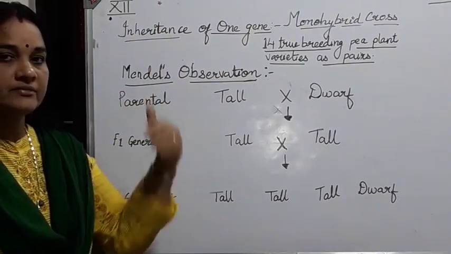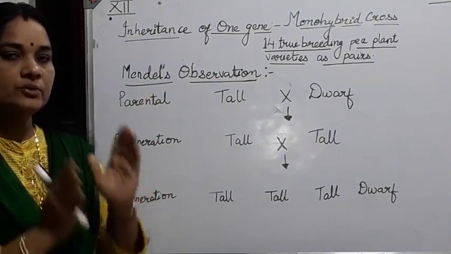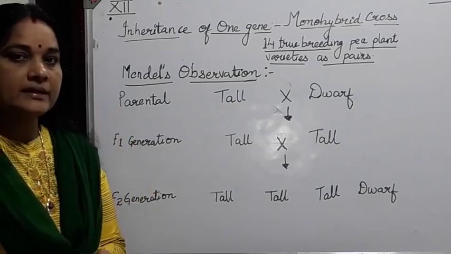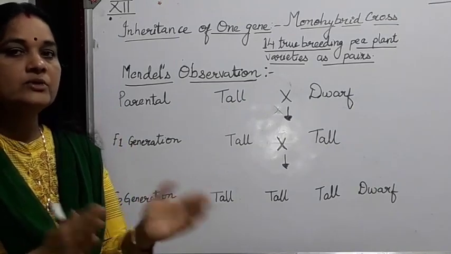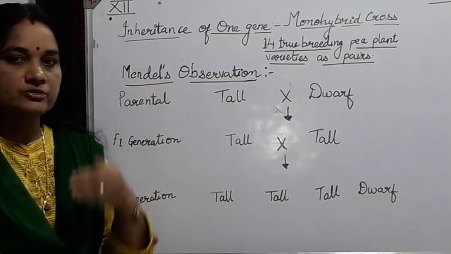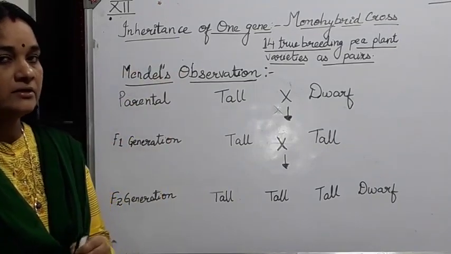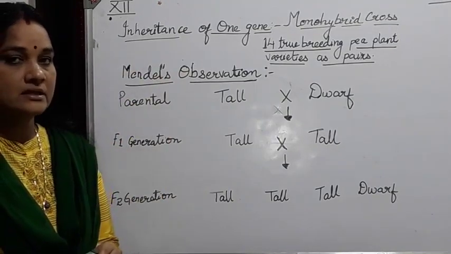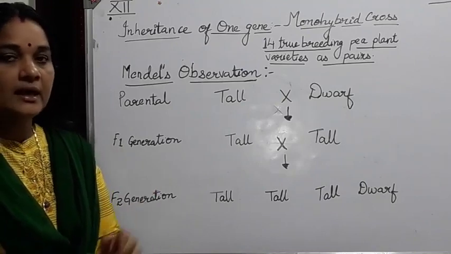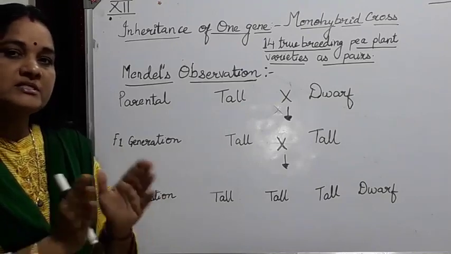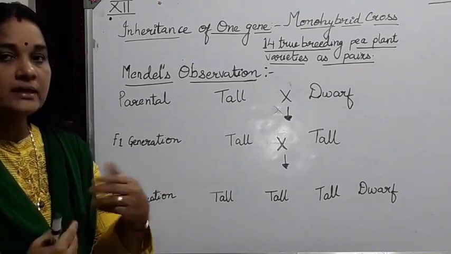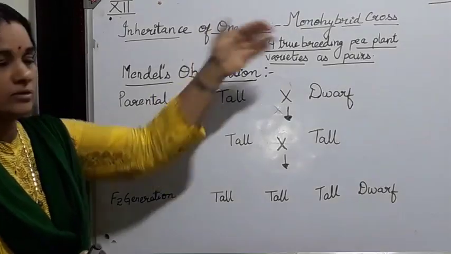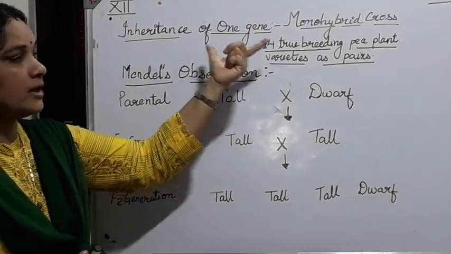That means out of the 7 characteristics, he concentrated only on one particular characteristic or trait, that is how it is transferred from one generation to the next generation. That kind of cross, where only one characteristic trait is considered and all the other traits could be similar in both the plants, is known as monohybrid cross.